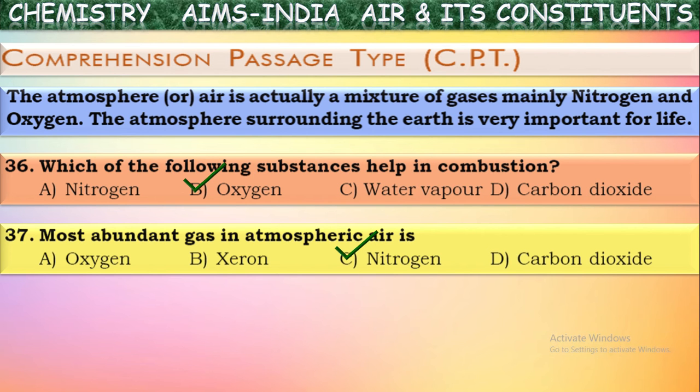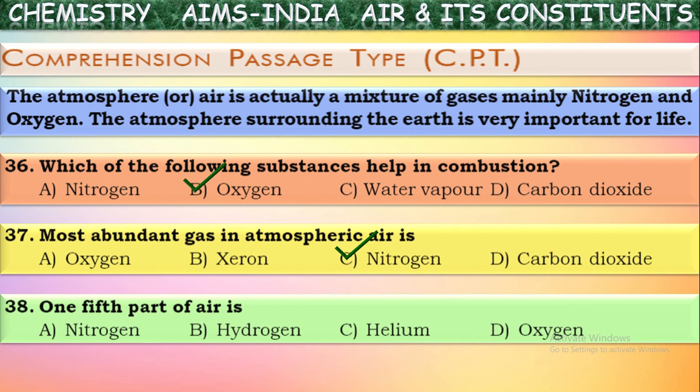It is around 78%. The most existing gas in the atmosphere is nitrogen. One fifth part of air is what? We told oxygen percentage is 21%. Around one fifth part of atmospheric air is oxygen. Okay, these two are the major gases: 78% nitrogen, and 21%, that is one fifth part of air, is oxygen.